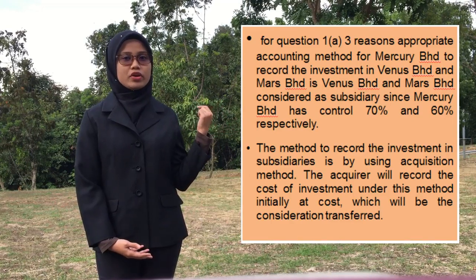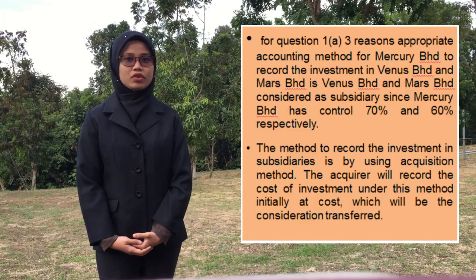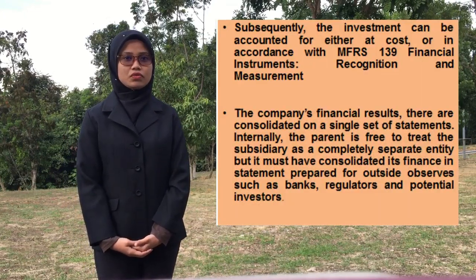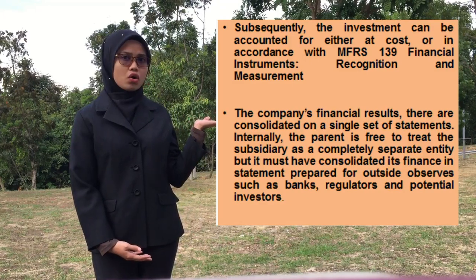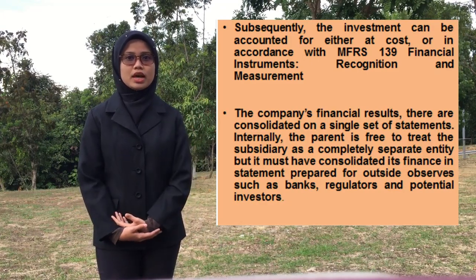The acquirer will record the cost of investment under this method initially at cost, which will be the consideration transferred. Subsequently, the investment can be accounted for either at cost or in accordance with MFRS 139, Financial Instruments: Recognition